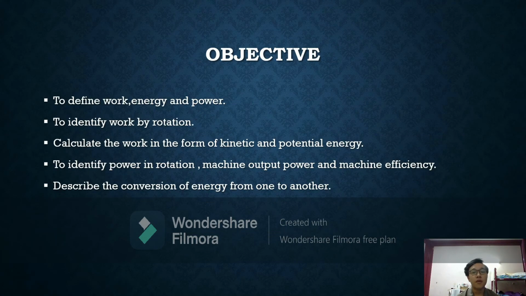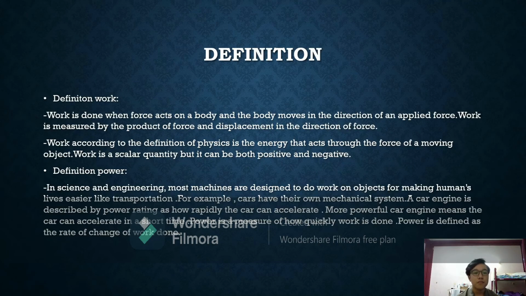The objective of this assignment is to define work, energy, and power. Second, to identify work by rotation, and calculate the work in the form of kinetic and potential energy. To identify power in rotation, machine output power and machine efficiency. Describe the conversion of energy from one to another.